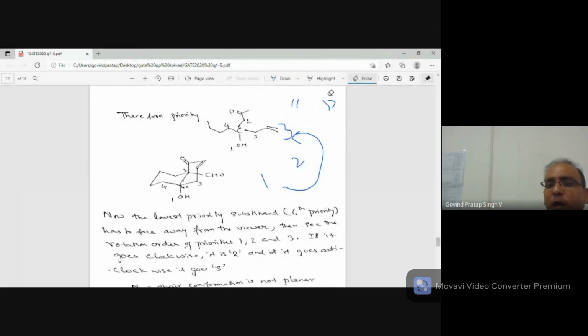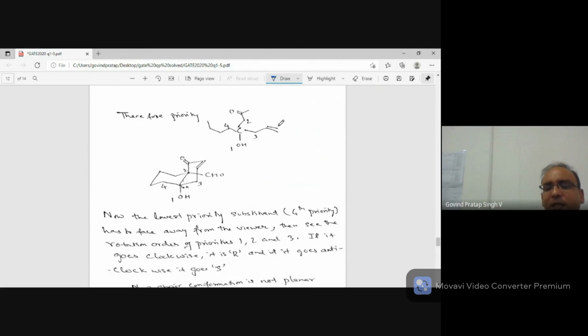If the lowest priority is towards the viewer, very simple: you do all the operations, but if you get R, you write it as S, and if you get S, you write it as R. Why? Because the lowest priority has to be away from the viewer, but what you got is with the lowest priority towards the viewer.